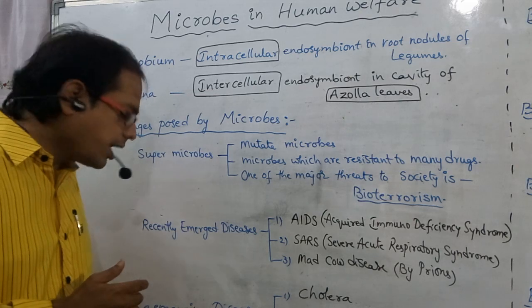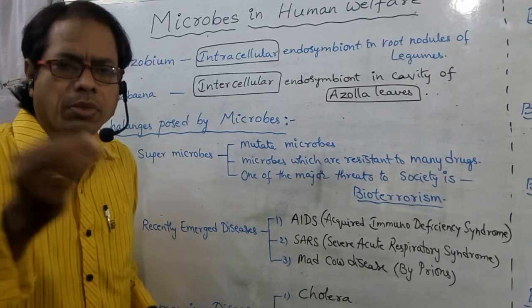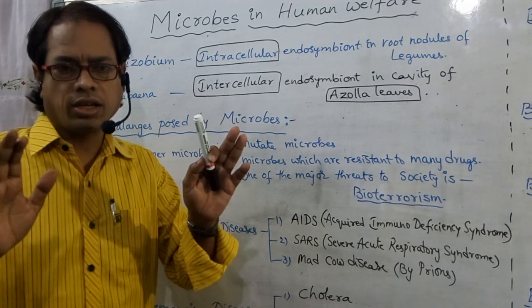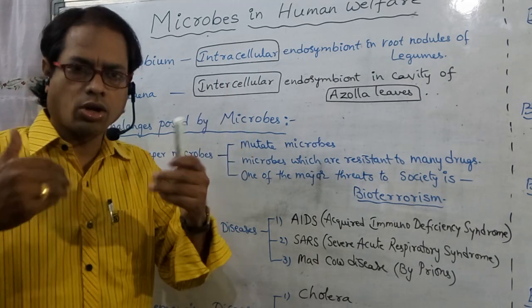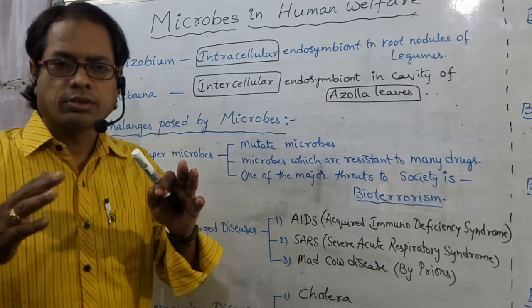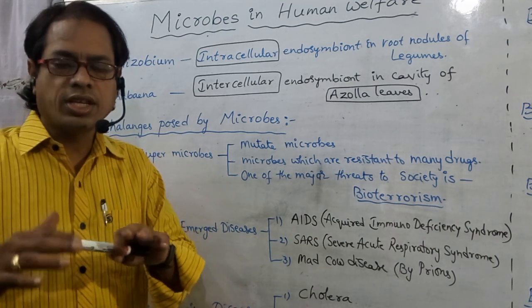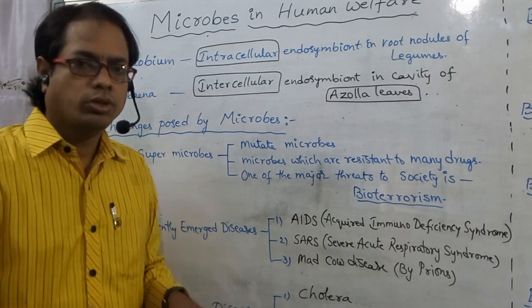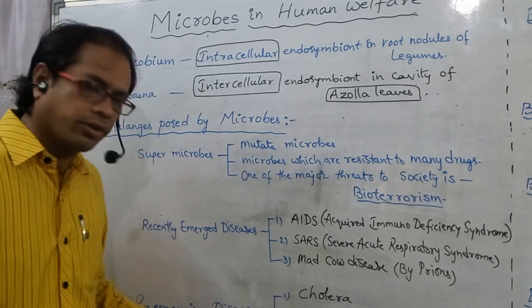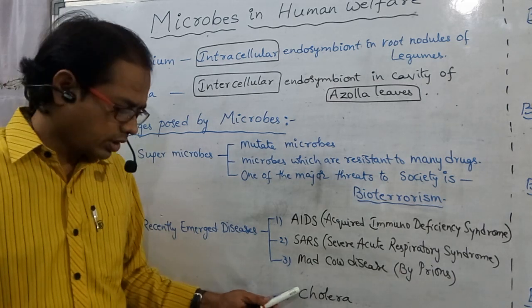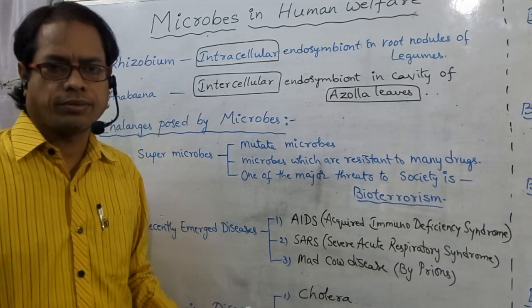And next, re-emerging diseases. Re-emerging means in olden days those diseases were there, later they were gone, and finally presently those diseases have re-emerged. Those are called re-emerging, reappearing diseases. What are they? Cholera, TB, dengue fever.